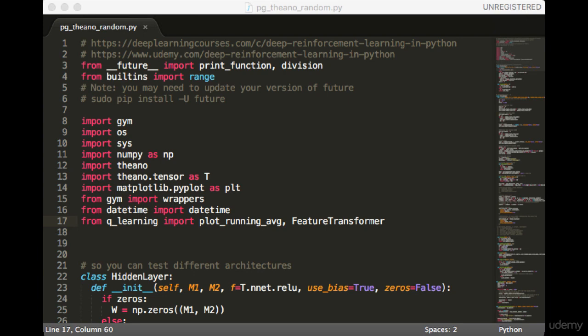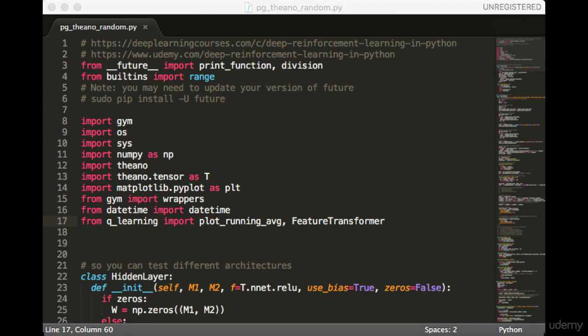Hey everyone, and welcome back to this class, Deep Reinforcement Learning, Deep Learning in Python, Part 7. In this lecture, we are going to implement a parameterized policy in Theano for the continuous version of mountain car. If you don't want to code along, although I strongly recommend you do so, the relevant file for this lecture is pg theano random.py in the subfolder mountain car.